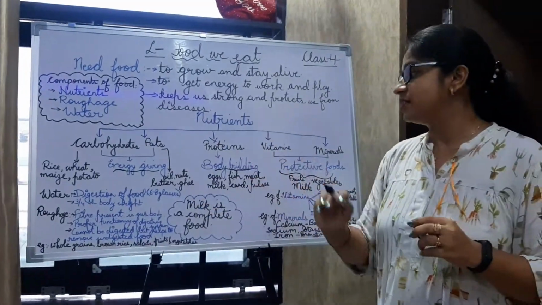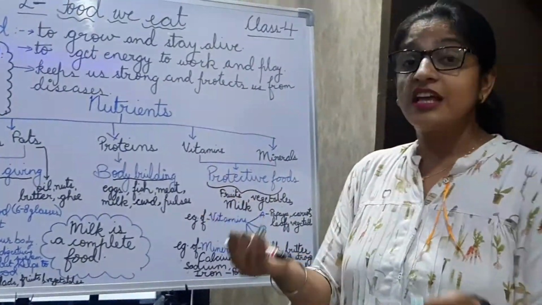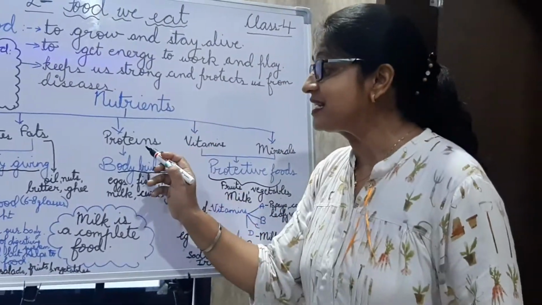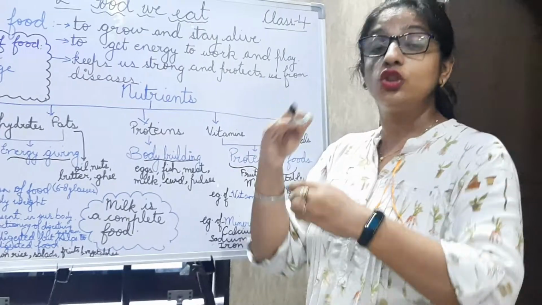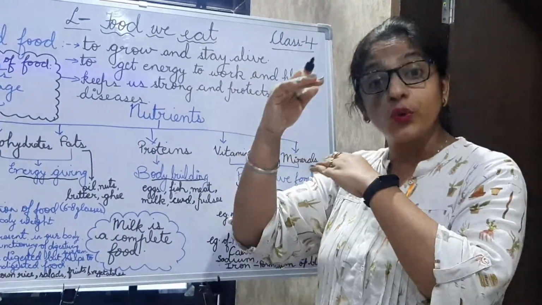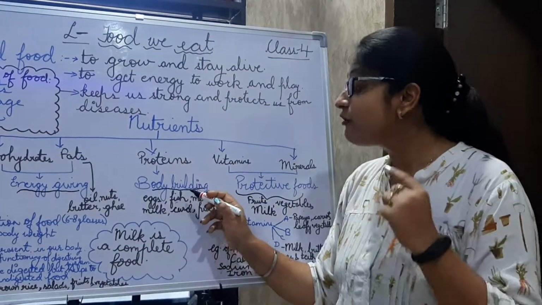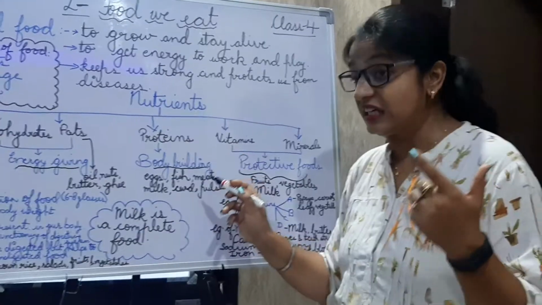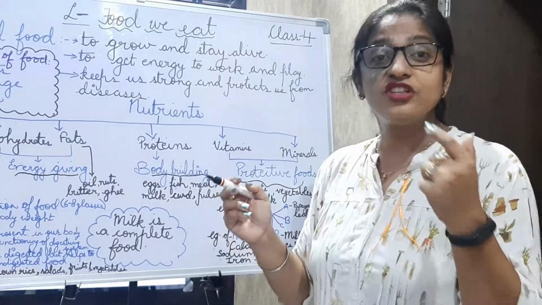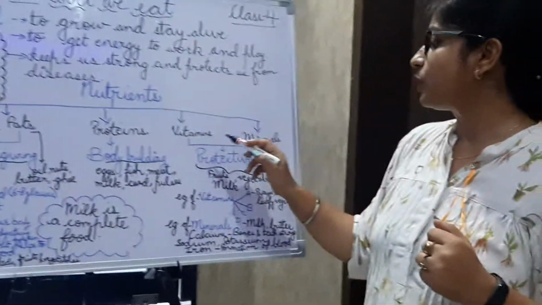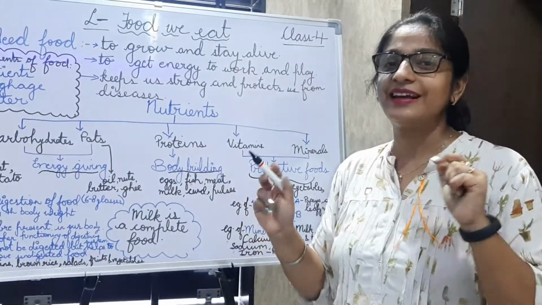Now we come to proteins. As they are categorized as bodybuilding foods, this type of food is basically needed for the bodybuilders, those who build their bodies, and for little children, toddlers, those who are in a growing stage, because they are growing. So they need a protein-rich diet like eggs, fish, meat, milk, curd, pulses. What is curd? Dahi. What is pulses? Dal, which your mama makes. And what is milk? Oh, sorry, I forgot the milk. I'll tell you about milk separately.